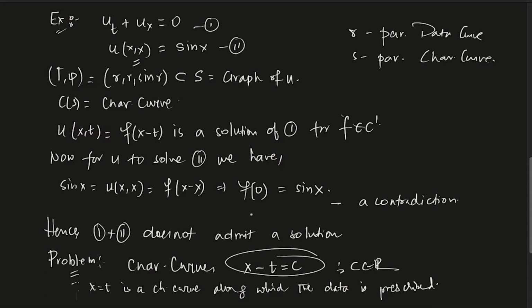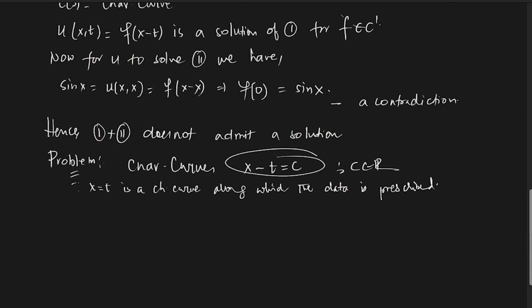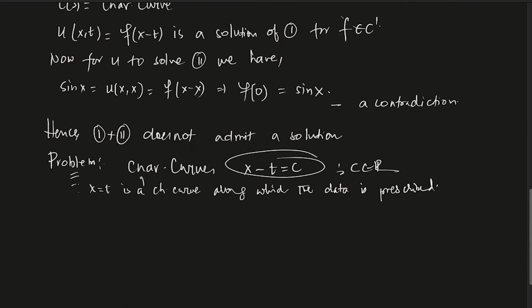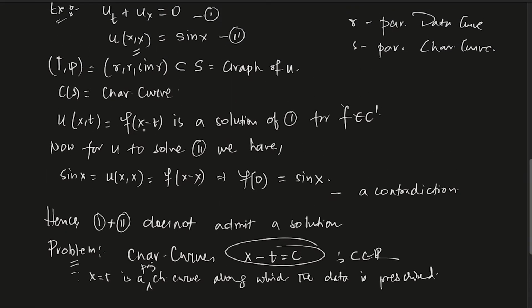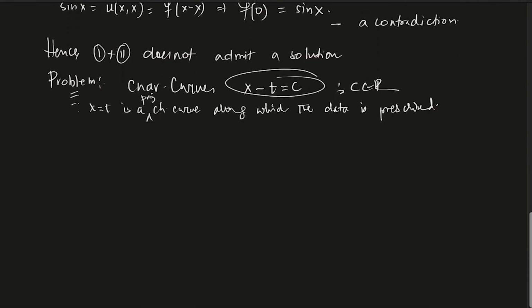So essentially x equals to t is a projected characteristic curve. The data is prescribed along one of the projected characteristics, and that is why you have this contradiction. So hence you cannot have the data prescribed along projected characteristics.